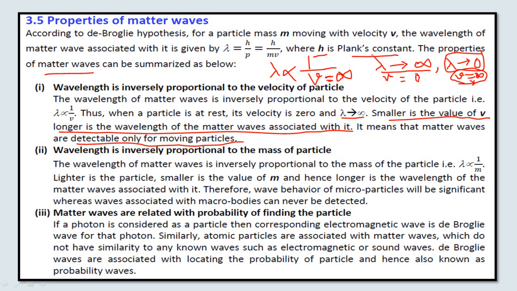Then the other thing is, if the velocity of the particle is 0, means if the particle is in a state of rest, the de Broglie wavelength becomes infinite, and again infinite wavelength is meaningless, because wavelength is the distance between two successive crest and trough. If the distance is infinite, it is meaningless. You cannot measure that wavelength, and therefore the de Broglie wavelength is not associated with the particle in a state of rest. It means that the matter waves are detectable only for the moving particles.